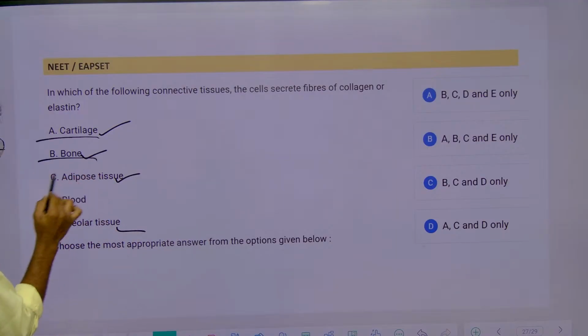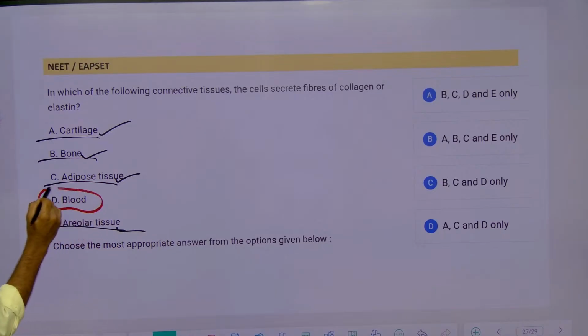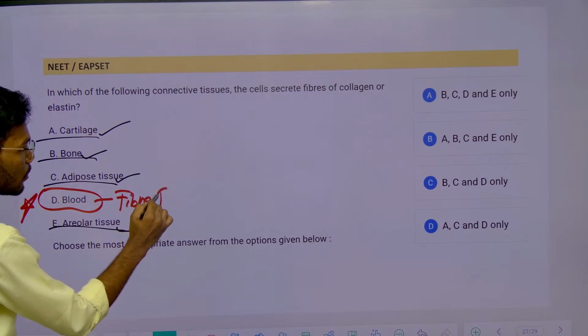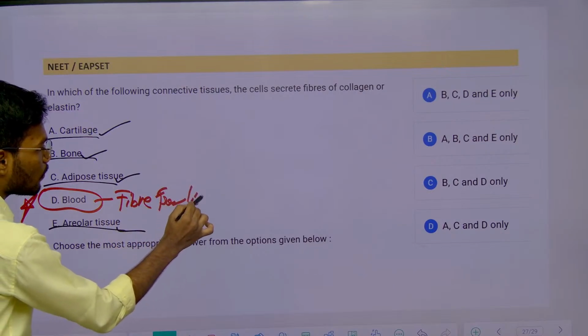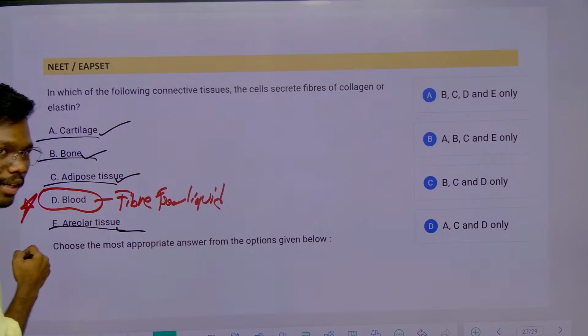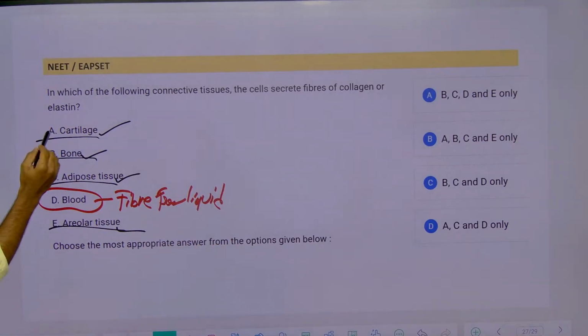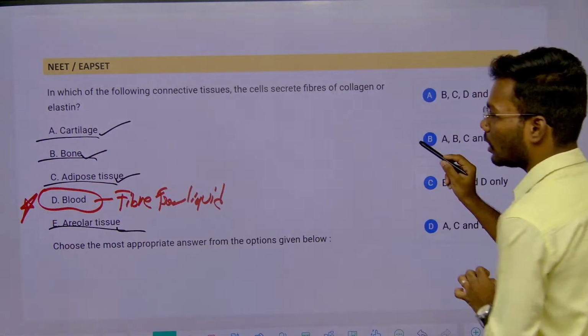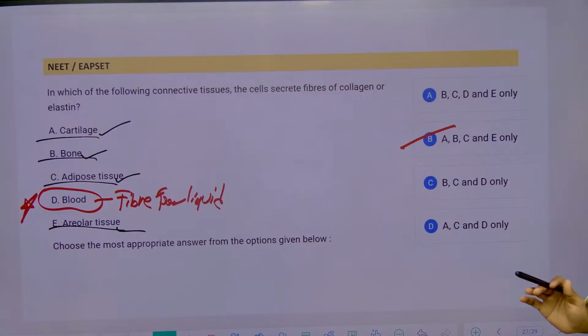So A, B, C, E have fibers, but D, blood, doesn't have any fibers. This was the point you need to remember. It is a fiber free liquid matrix, blood is. So the correct options are A, B, C, E. D, blood, does not have any fibers.